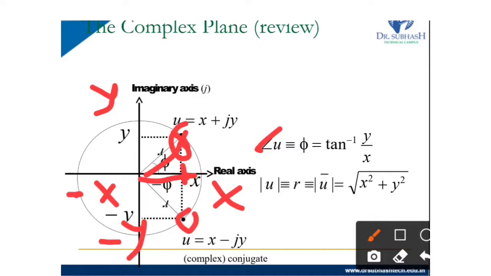For finding the modulus, the modulus of u equals the square root of x square plus y square. If it is the complex conjugate, then the angle will be different, but the modulus value will be the same. So modulus of u equals r equals modulus of u bar.